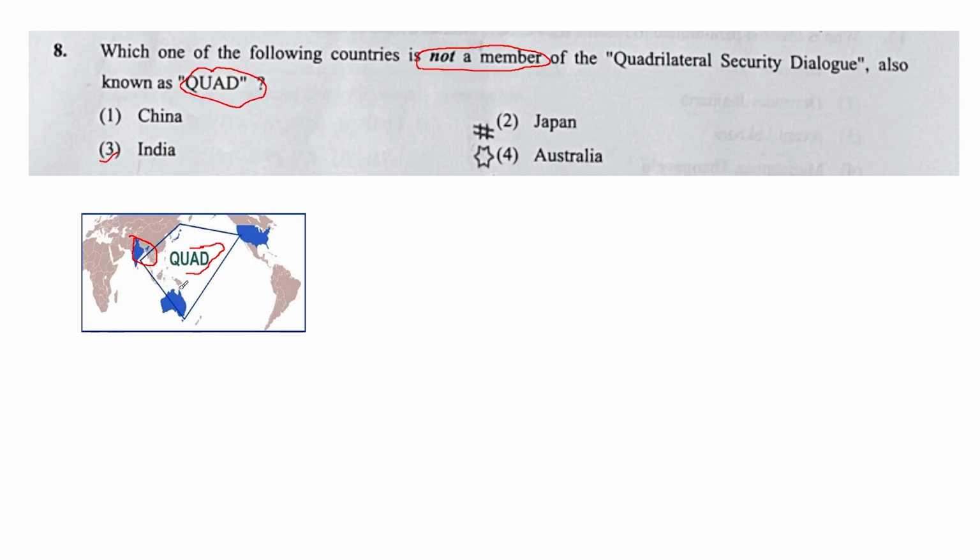So second, Australia. So Australia is also a member of QUAD. Then Japan is also a member of QUAD, and USA, United States of America, is also a member of QUAD. But over here, which country is not a member of QUAD? That is China. So correct answer will be China.